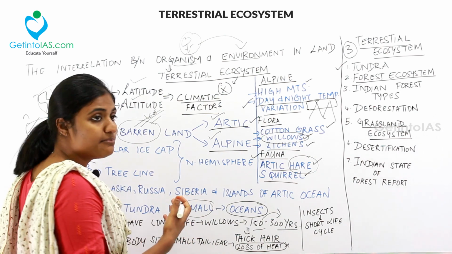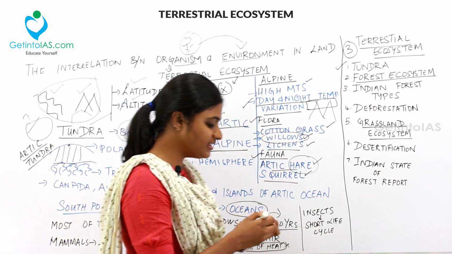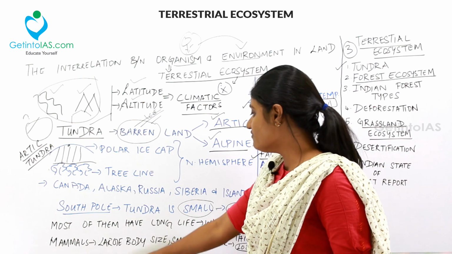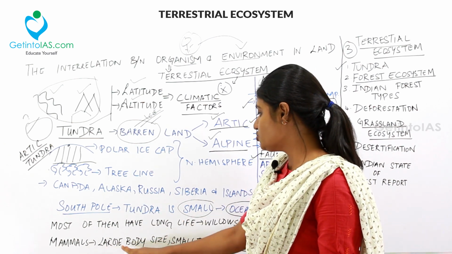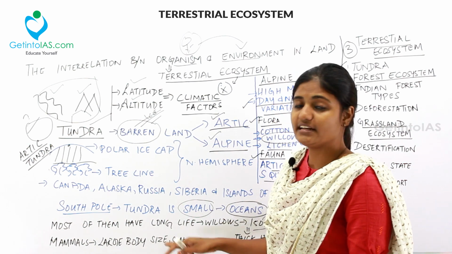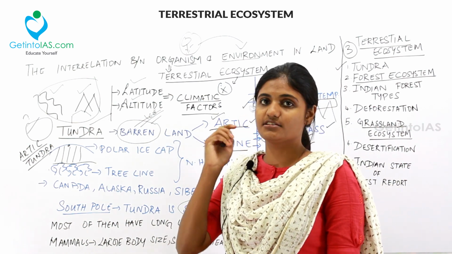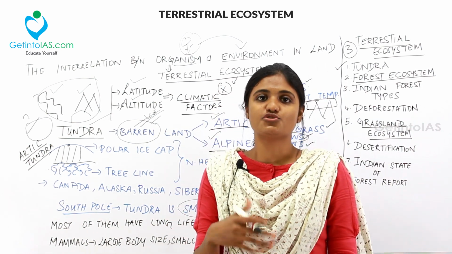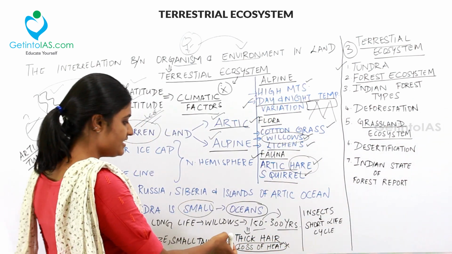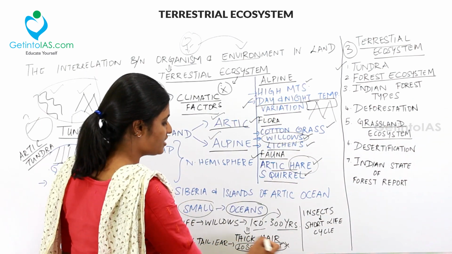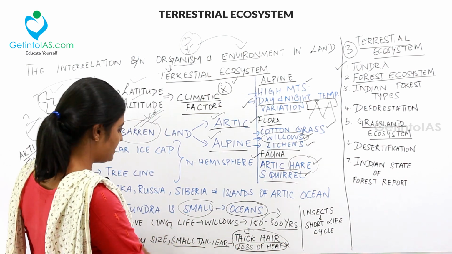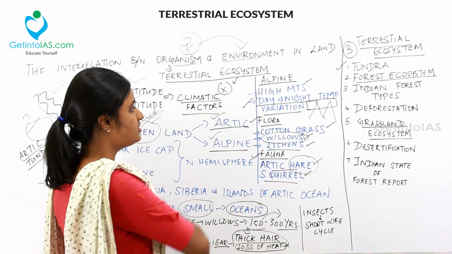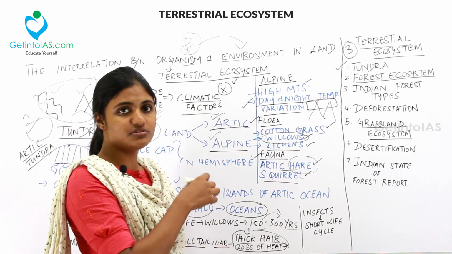And then the mammals found in this tundra region will have a large body to compensate for the heat loss. They will have a large body size, and small tail and ears, so that the loss of heat is reduced. Hence, you have thick hair, small tail, small ears, and a large body size. So, this is the contribution of the tundra region.